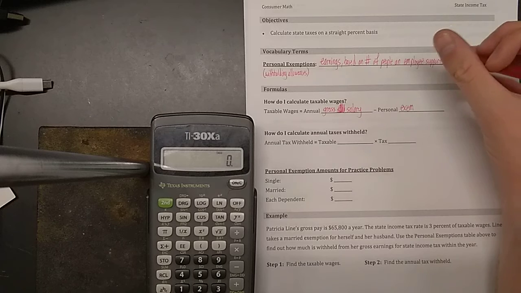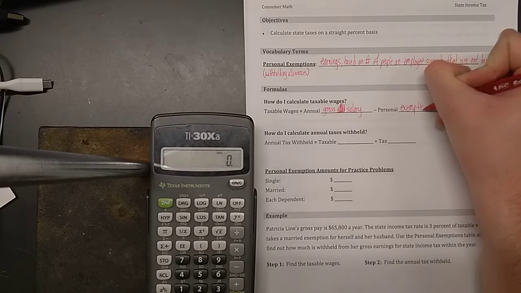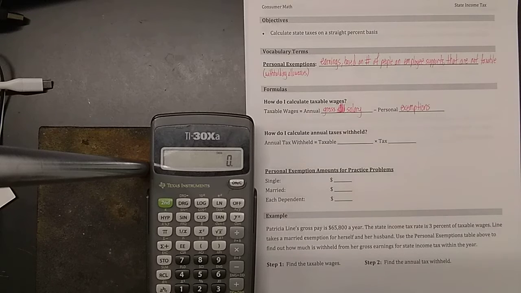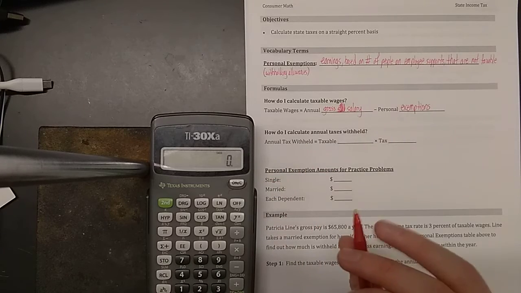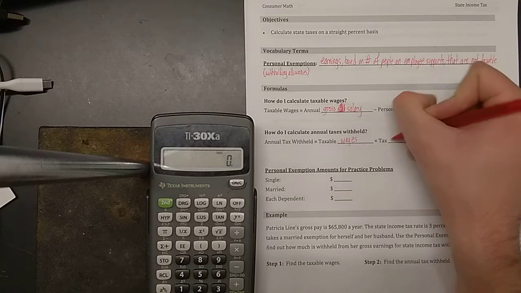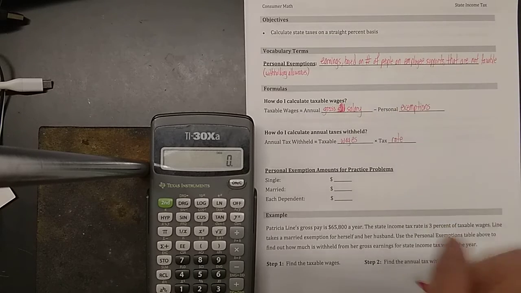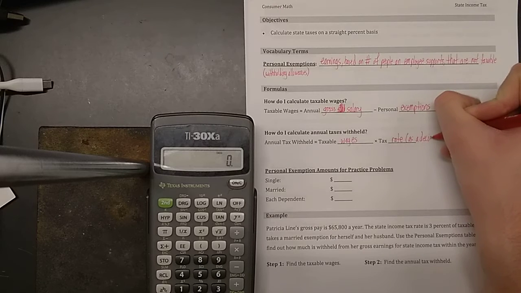Remember, we just talked about that, the earnings that are not taxable. And after you've gotten the taxable wages, you calculate your annual tax withheld for state income tax by taking your taxable wages and multiplying by the tax rate. And I'm going to put in parentheses the tax rate as a decimal.